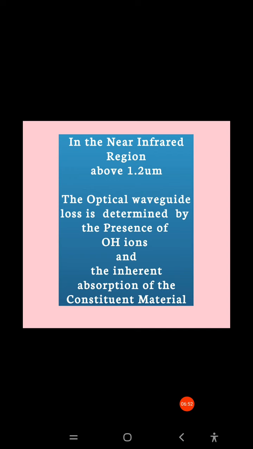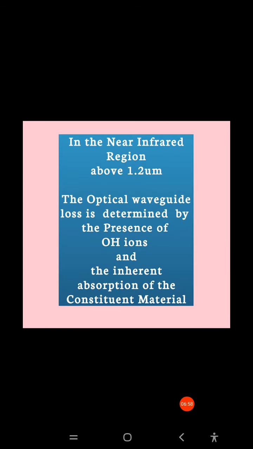Next, in the near infrared region above 1.2 micrometers, the optical waveguide loss is determined by the presence of OH ions. Already you know H2O is equal to H plus and OH minus.